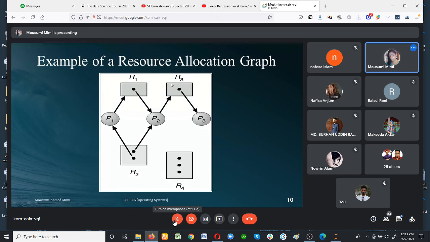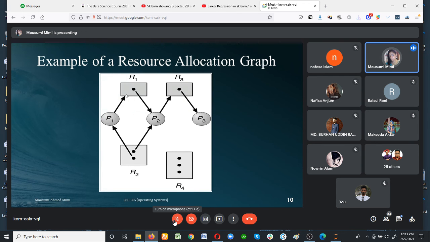There are 4 resources: resource 1, resource 2, resource 3, resource 4. Resource 1 and resource 2 have 1 instance. Resource 3 has 2 instances. Resource 4 has 3 instances. Now I have 3 processes: process 1, process 2 and process 3.